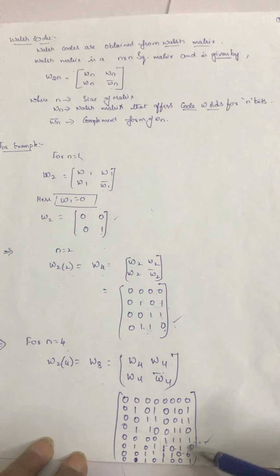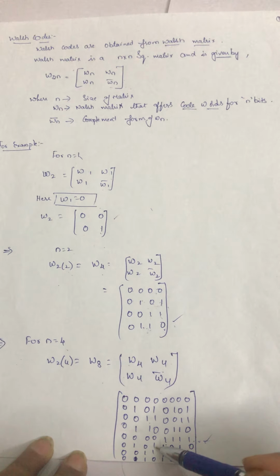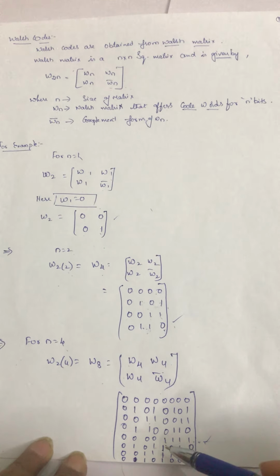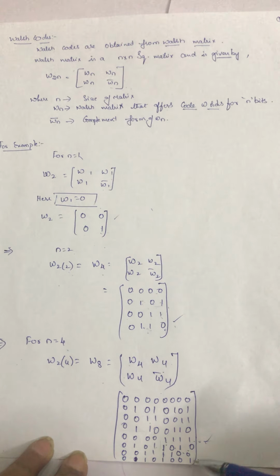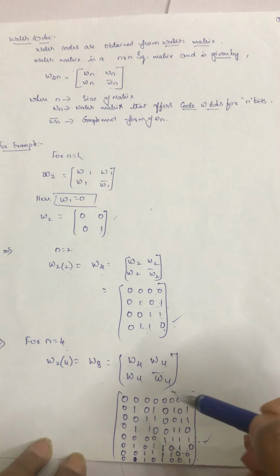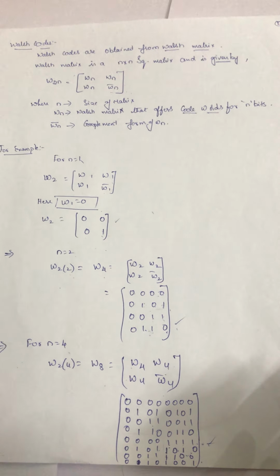The complement of 0 is 1. Okay, if 0 is there, we get 1. If 1 is there, we get 0. Like that we got this. Okay, so I hope you understand these Walsh codes. Okay, thank you.